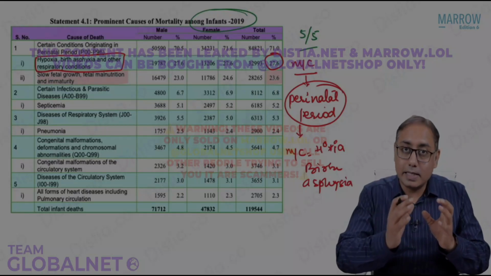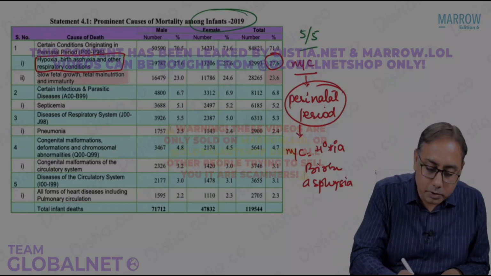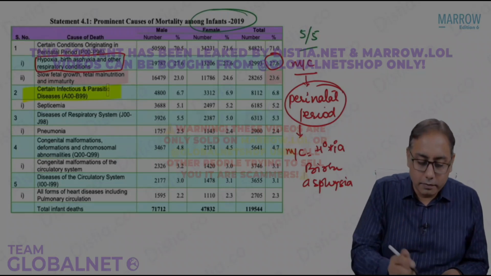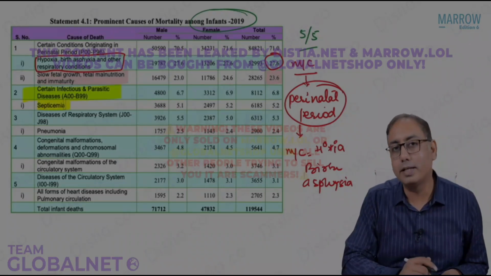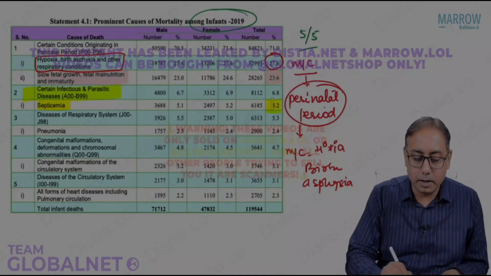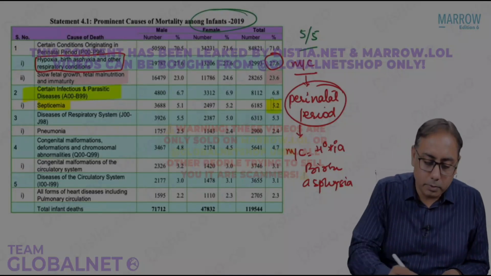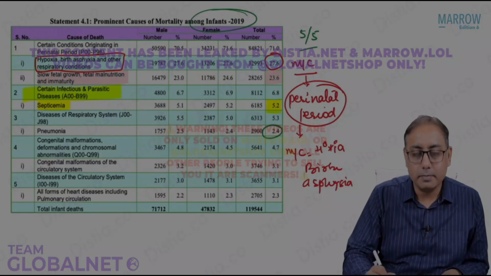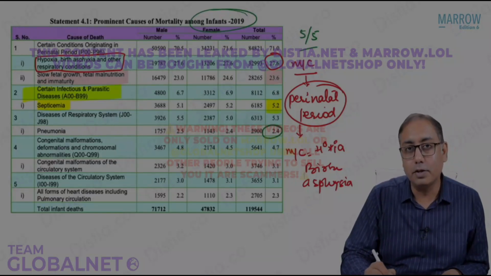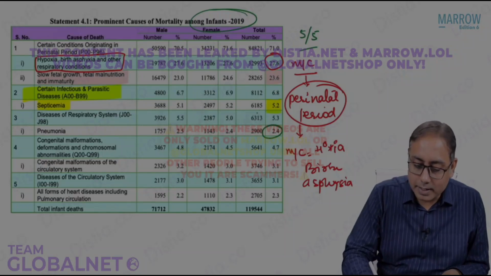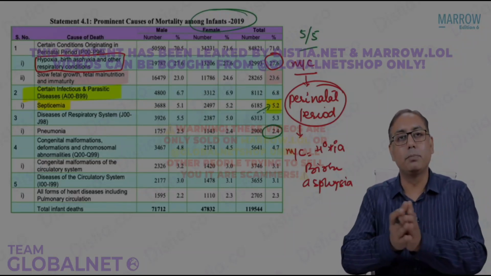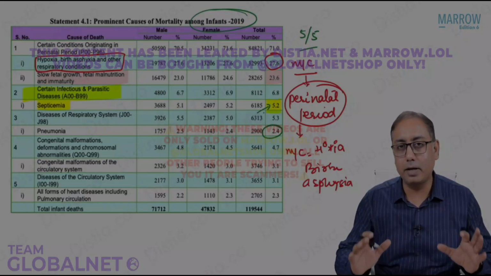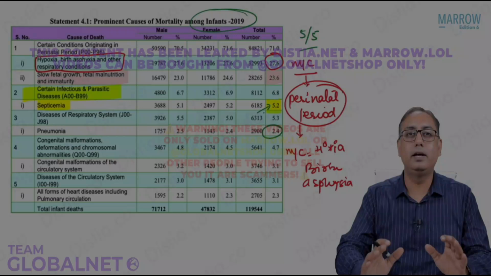Next in line, what is the second most important cause? The second most important cause for children to die in the infancy is infectious. Which infection? I think we already talked, it is septicemia. Please do not mark pneumonias or other thing over here. In pneumonias, you can see is one of the important causes. Pneumonia is 2.4% of the causes of infant deaths, but it is lesser than septicemia. Septicemia is more important, more common than pneumonia. So please note these are some of the important MCQs I wanted to highlight over here.